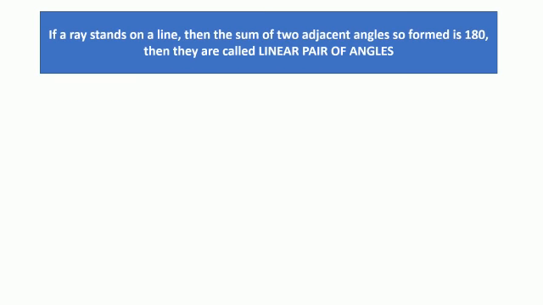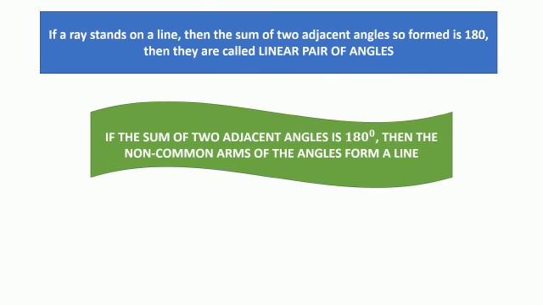If a ray stands on a line, then the sum of two adjacent angles so formed is 180. Then they are called a linear pair of angles. Means if a ray is standing on a line and the sum of two adjacent angles is 180, then they are called a linear pair of angles. What can you say about the vice versa? If the sum of two adjacent angles is 180 degrees, then the non-common arms of the angles formed will be aligned.